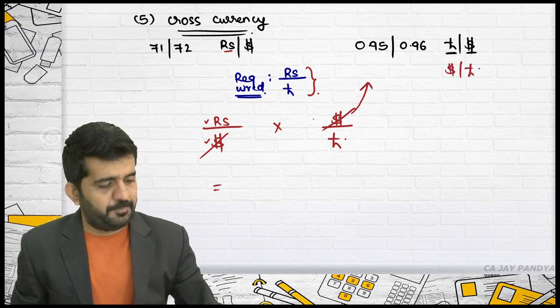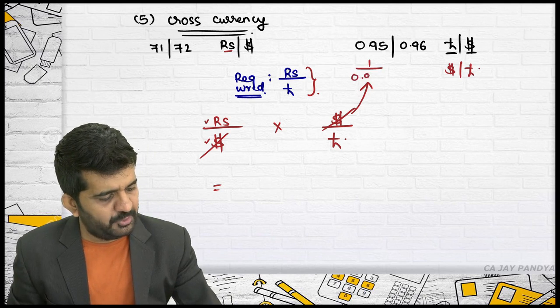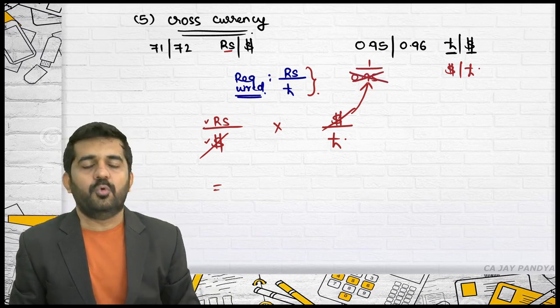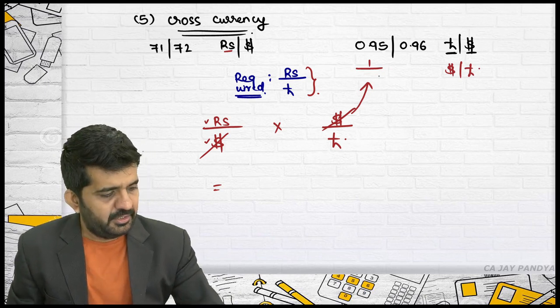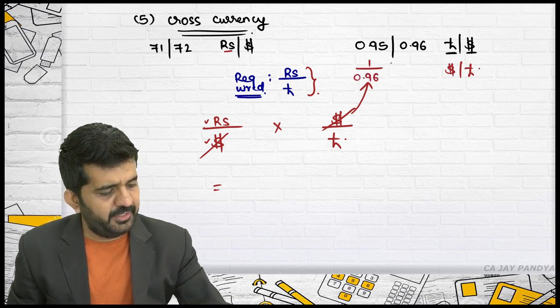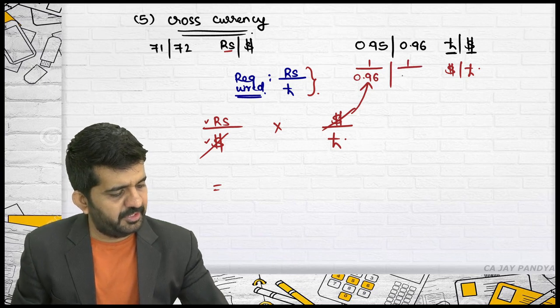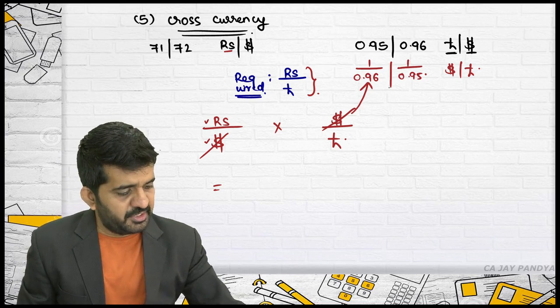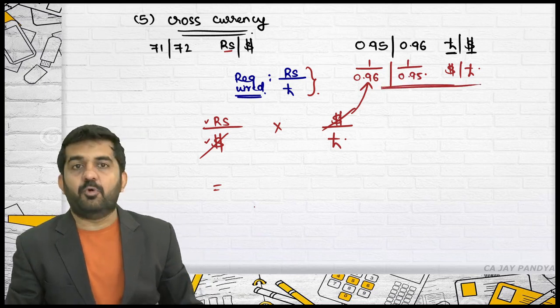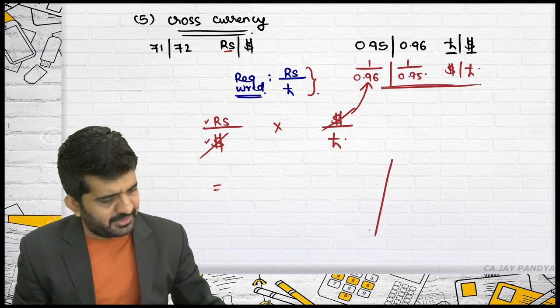How to get dollar per pound rate? 1 divided by 0.95? No. When you convert direct into indirect, ask will become denominator of bid. Bid will become denominator of ask. Sorry. This is which rate? Dollar per pound. Now can I multiply this rate? The answer is yes.